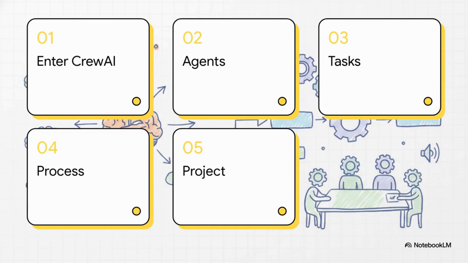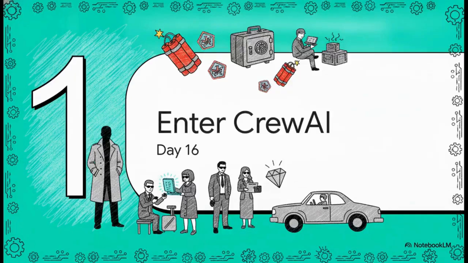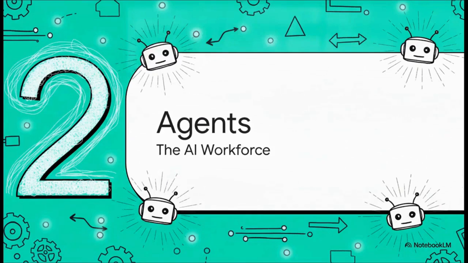Here is our roadmap for the explainer today. Number 1, enter CrewAI. 2, agents, the AI workforce. 3, tasks, defining the mission. 4, process, organizing the crew. And 5, our content creation project. So starting with part 1, day 16, enter CrewAI. To truly wrap your head around how this entire framework operates, I actually want you to picture a classic movie heist. Which brings us to part 2, agents, the AI workforce.